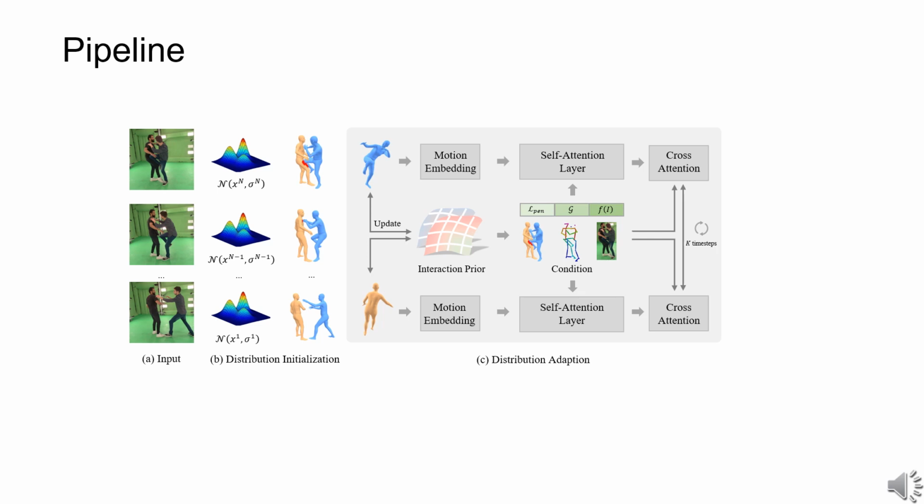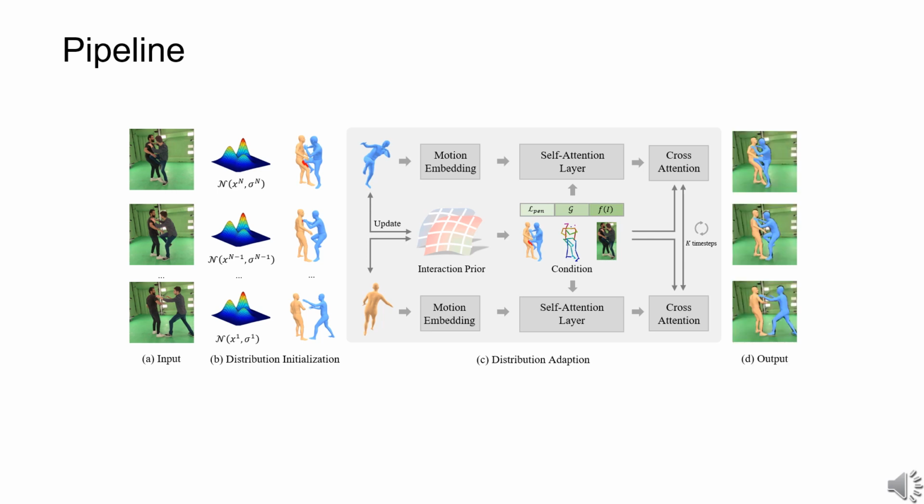The motions drawn from the initial distributions are updated by a discrete interaction prior. The updated motions are then fed into a dual-branch diffusion model to denoise under the guidance of physics and image observations. The denoised motions are then used as the input for the next time step. The adaption takes several diffusion time steps and finally produces accurate results.